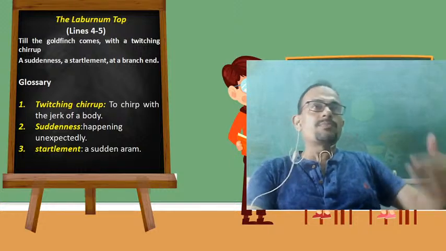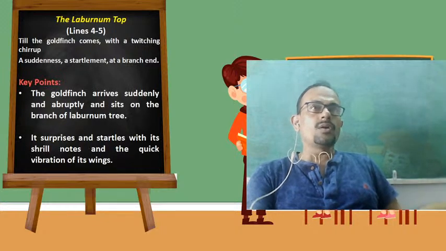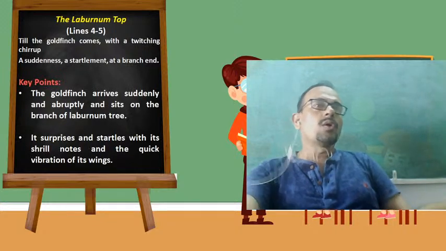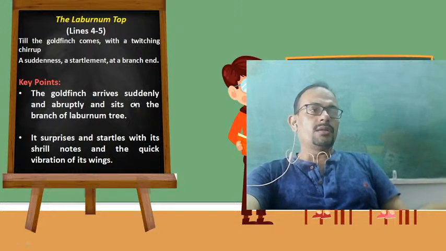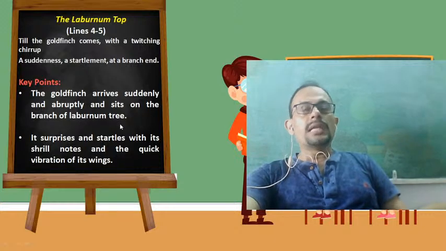So now let's proceed to line 6 and onward. Before that, key points. The goldfinch arrives suddenly and abruptly and sits on the branch of the laburnum tree.